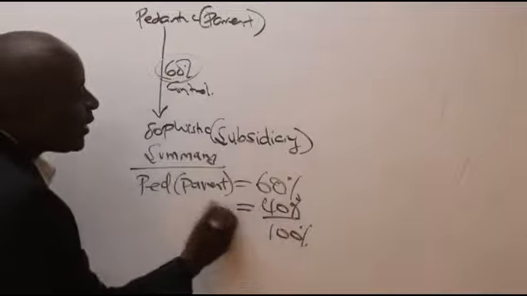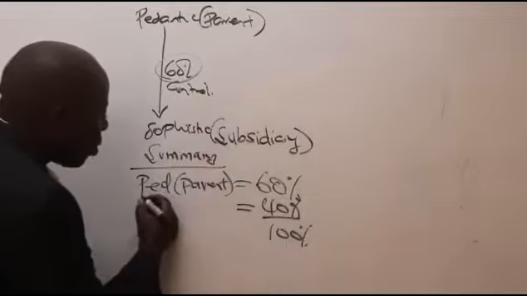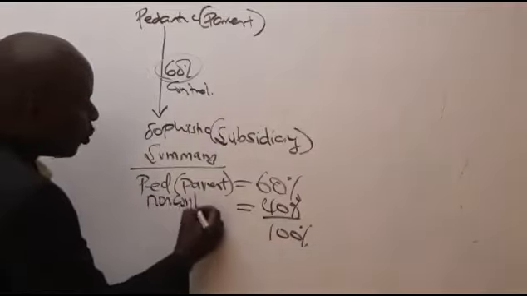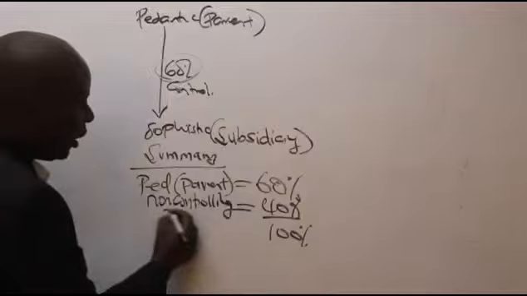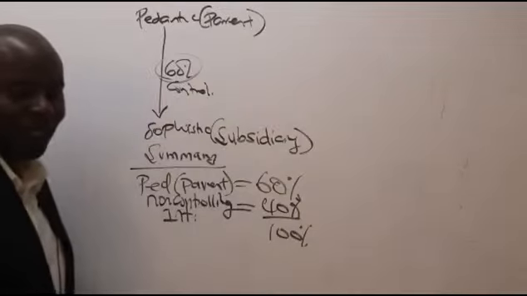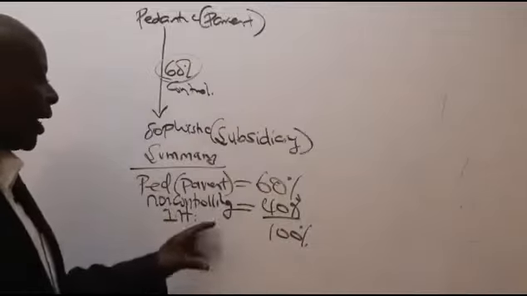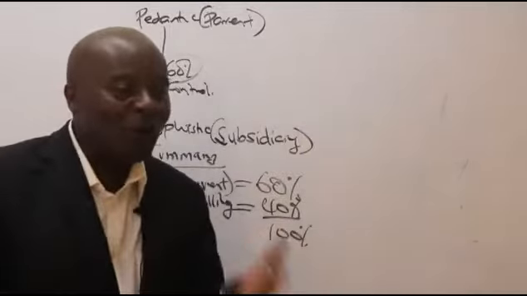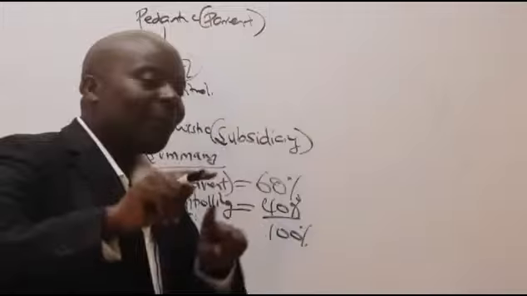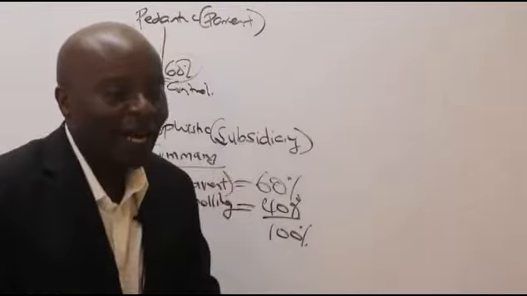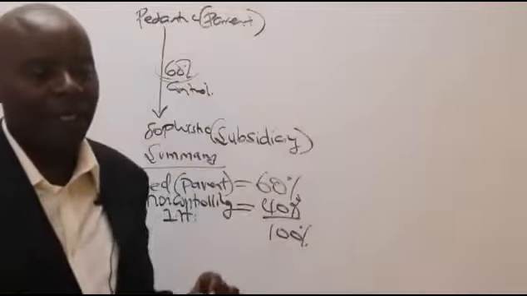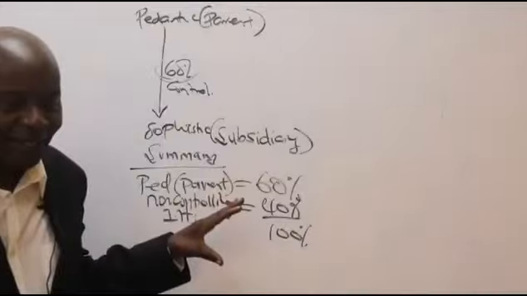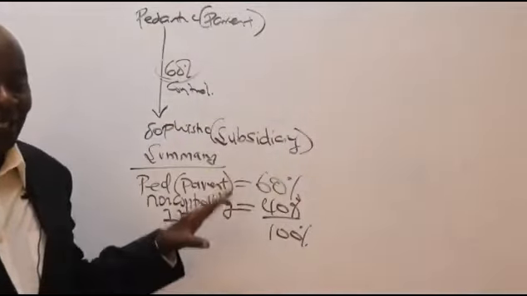This 40% is held by another stakeholder that we call the non-controlling interest, which we shall be abbreviating as the NCI. So the parent holds a controlling interest, and the other party holds what we call the non-controlling interest. Is that okay? Yes. Thank you very much.